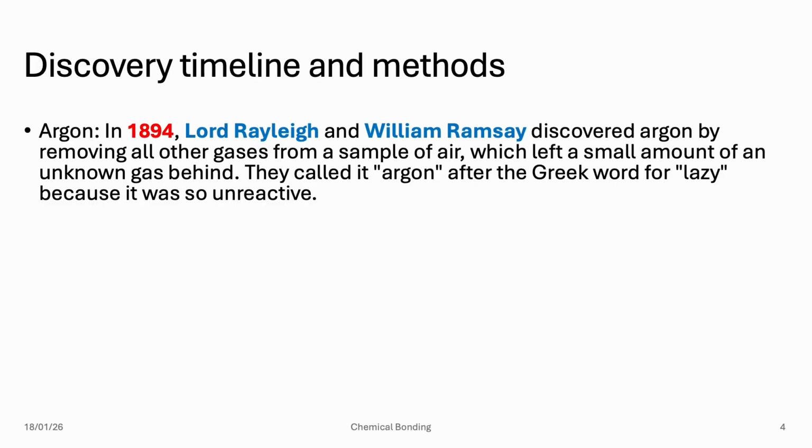If the oxygen is removed, the nitrogen is removed, and other gases like carbon dioxide are removed, a small amount of gas is left behind. They called it argon after the Greek word for lazy because it is so unreactive.